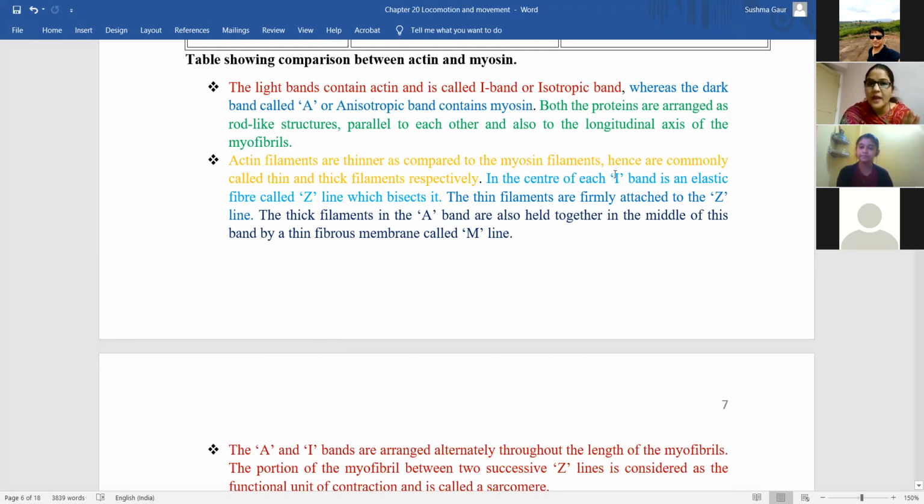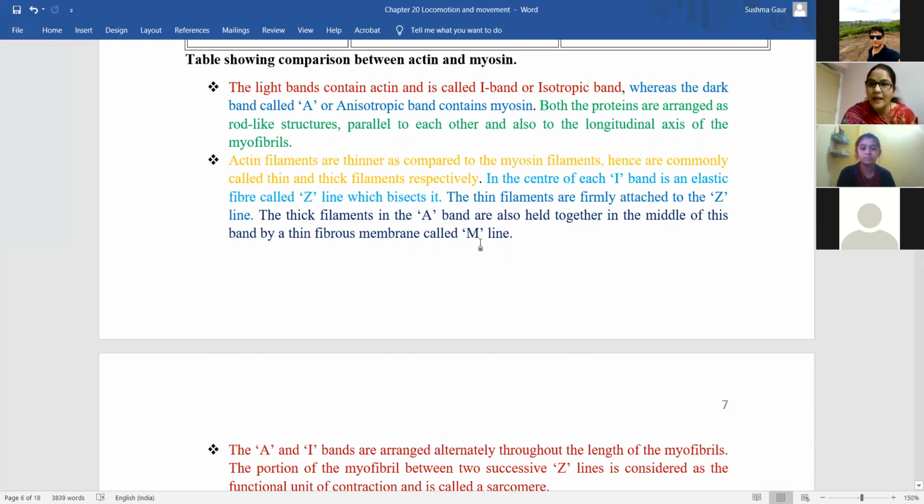Okay. And what is the Z line? Z line is a thin zigzag line or filaments that are present in the center of the I band, that is actin. Actin के बीच में zigzag line that will be present, that is responsible for dividing the I band, is known as Z line.